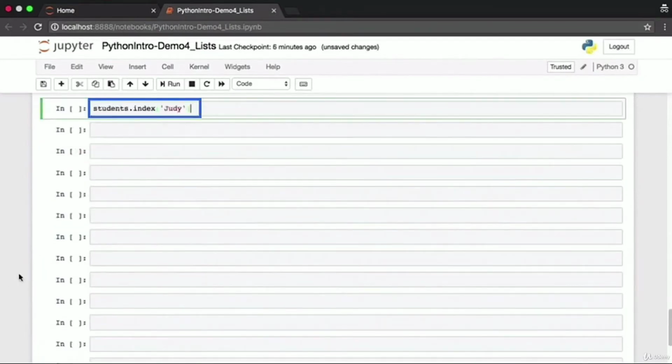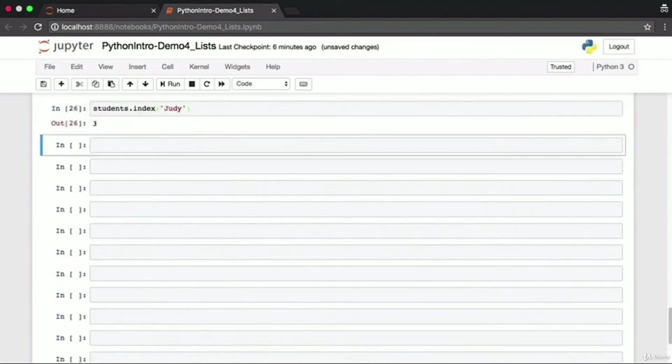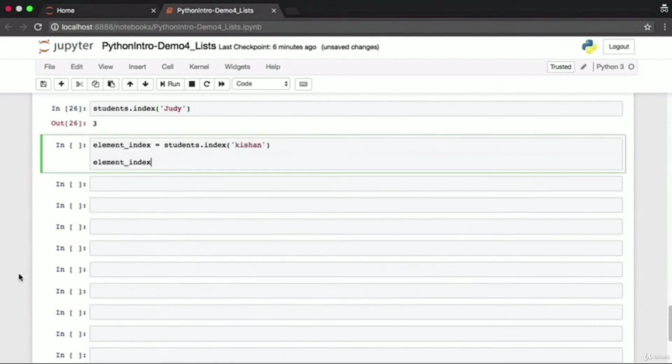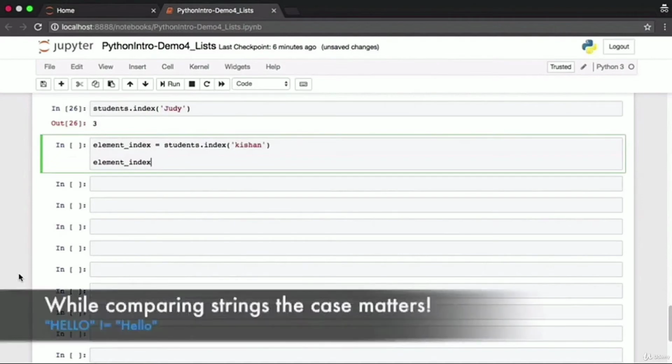Let's look at some other list functions. The index function on a list will give you the index of a particular element in the list. For example, Judy is now at index position 3. Remember that the first element of the list is at index position 0. Now, when you're working with Python, remember that when you're using strings, the case matters.